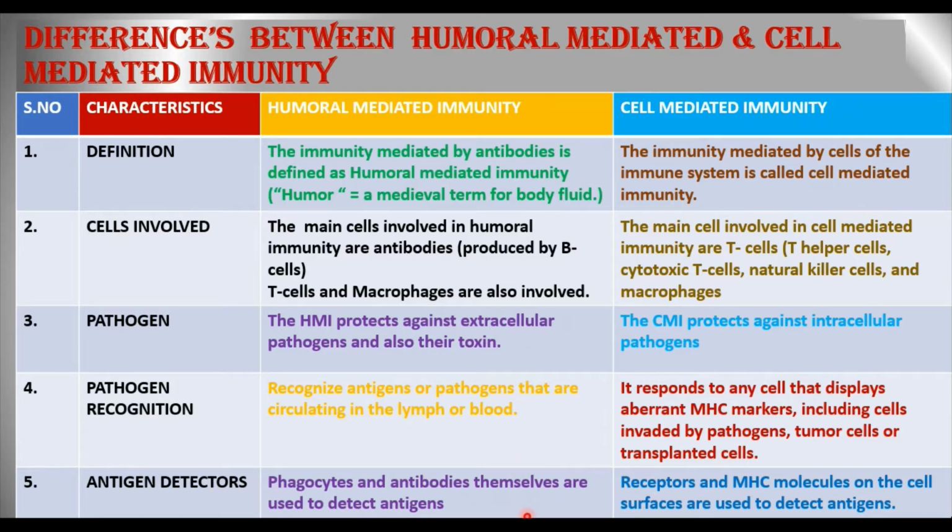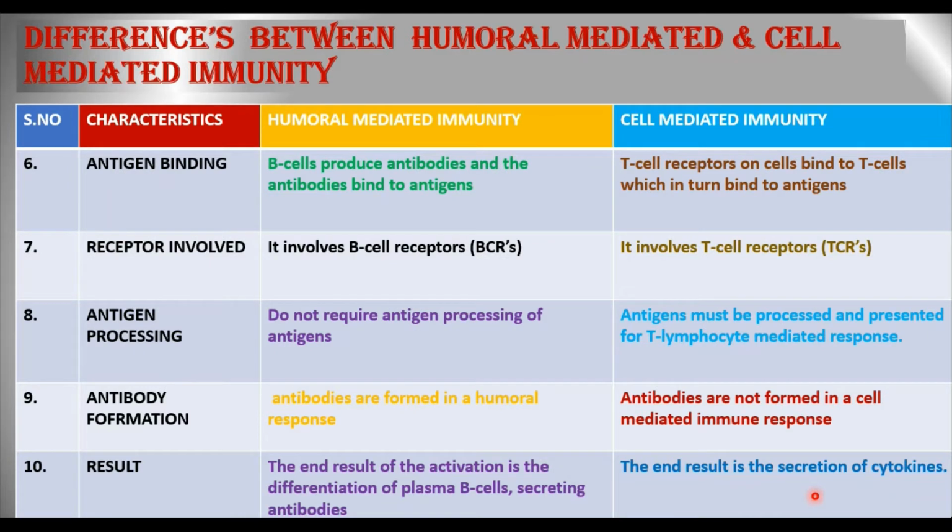The humoral mediated immunity detects the antigens by the mechanism of phagocytes and the antibodies themselves. That means whatever cells are involved, they are useful in detecting the antigens also. And in cell mediated immunity, the receptors and the MHC molecules on the cell surface are mainly used to detect the antigens in the body.